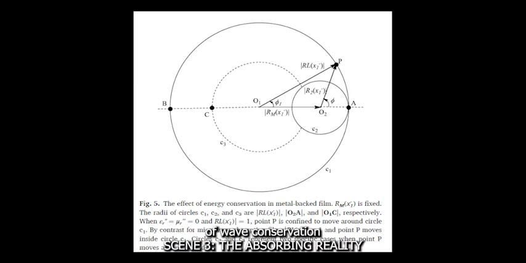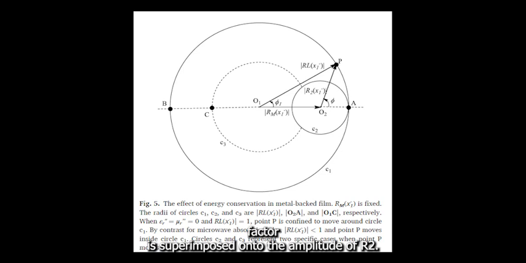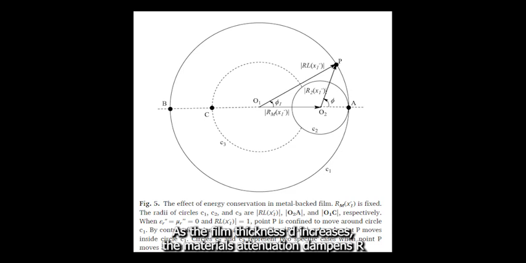Scene 3, the absorbing reality. Now, let us introduce reality, a material that does absorb microwaves. When the material has attenuation capacity, a monotonically decreasing factor is superimposed onto the amplitude of R2. As the film thickness d increases, the material's attenuation dampens R2 further and further.